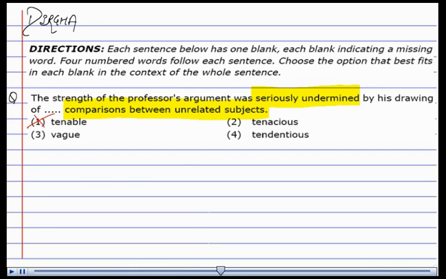Second is tenacious, which means forceful or powerful. Forceful and powerful comparison between unrelated subjects. Now that was seriously undermined. Again, this does not match according to the sentence here. Fourth, it says tendentious. Now tendentious is having an underlying purpose, again which is not related to the sentence here. The option we are left with is option third, vague, which means shadowy, hazy, which is the answer to our question. The strength of the professor's argument was seriously undermined by his drawing of vague comparison between unrelated subjects. So the answer to our question is option third.